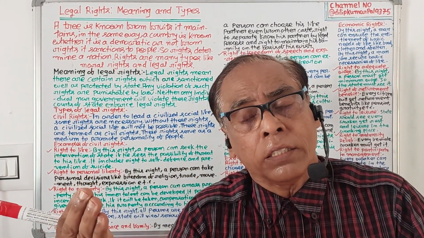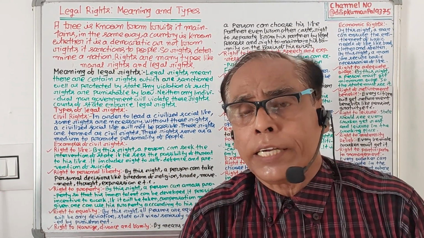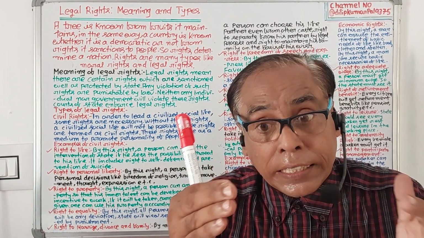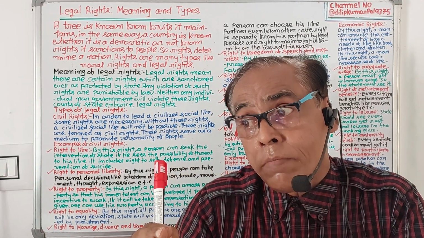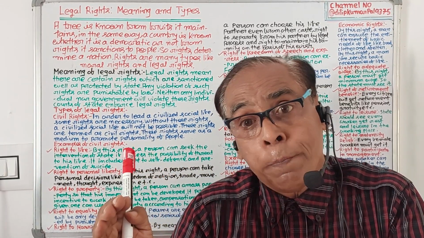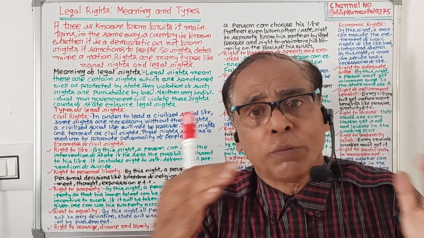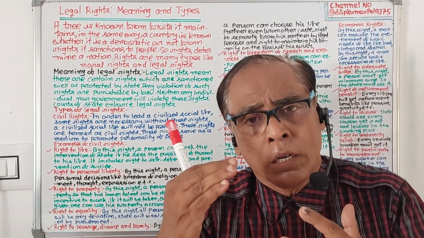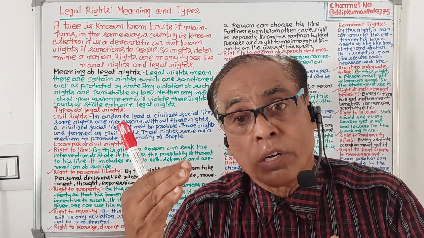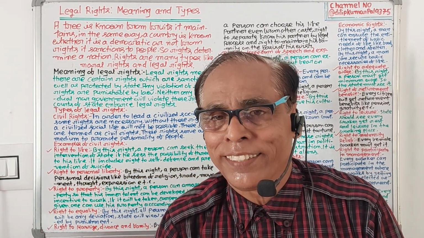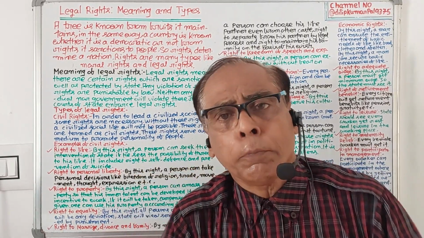These are known as civil rights. And civil rights are considered a medium of development of the personality of people. Without civil rights, people cannot promote the development of their personality.